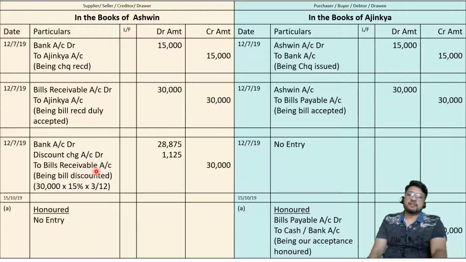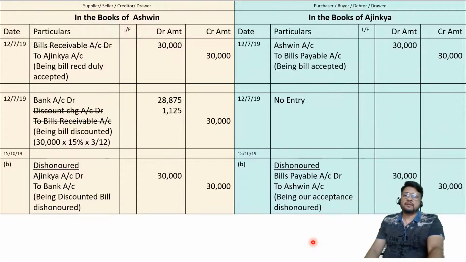Next, if such a bill is honored, then the drawer is the happiest person. The banker is collecting, the banker is happy, the drawee is happy, and the drawer is already happy, so no entry. And honored, in the books of the drawee, the entry will be bills payable to cash or bank. This is a usual entry.